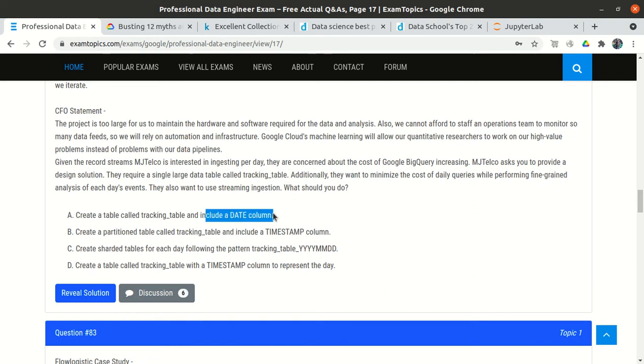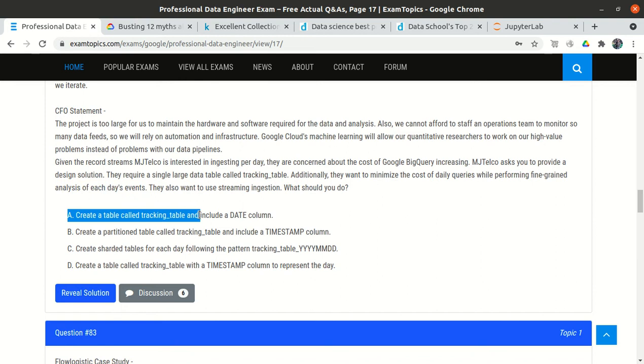But if we include a date column, and we run the query using the where clause, because this is a normal table, it will scan all the records to find the exact match for the particular day, and then display.